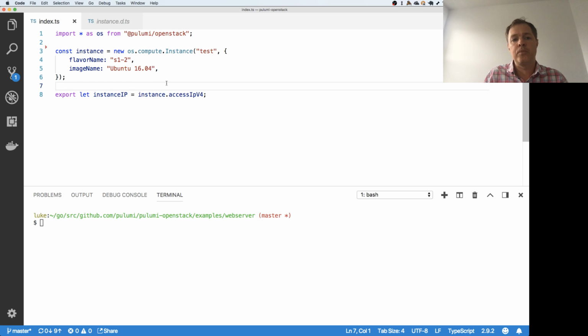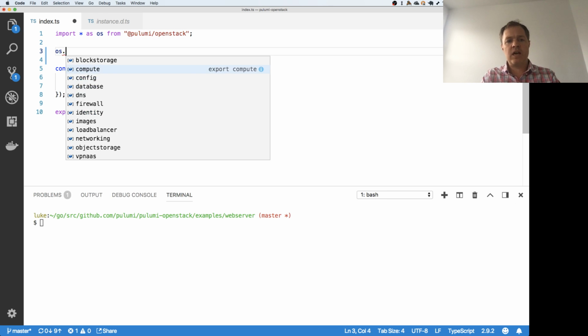So this is an example of using the Pulumi OpenStack library. And like with all of our core cloud providers, this is a way of projecting all the capabilities of that provider into the programming model, so you can now code against them using a general purpose programming language. In this case, we're using TypeScript, but just like with all our other providers, you can work with this OpenStack provider using Python or Go or JavaScript or TypeScript or any of the languages that we'll support in the future.